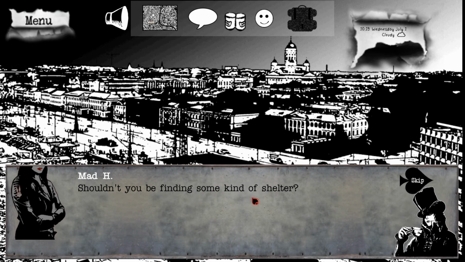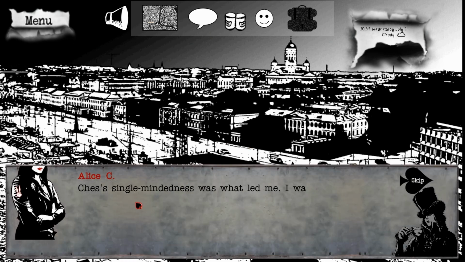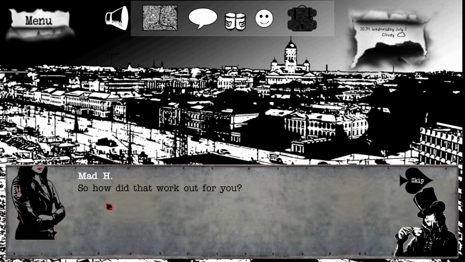Shouldn't you be finding some kind of shelter? Okay, yes, I was actively looking while walking. No, I still hoped I could get far enough away to be out of danger. Okay. Single-mindedness was what led me. I was pretty sure this was a monumental mistake and that we'd get caught outside and killed for sure, but I couldn't just leave him, so we kept walking.